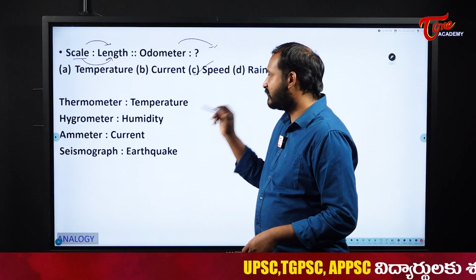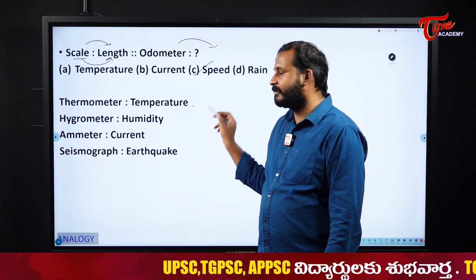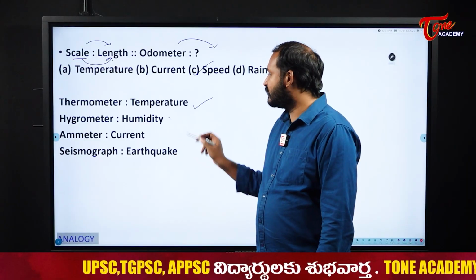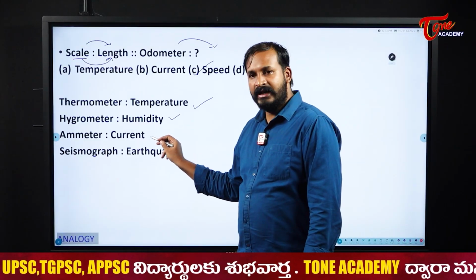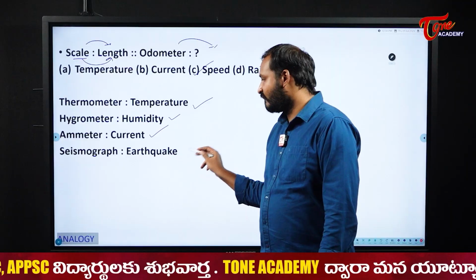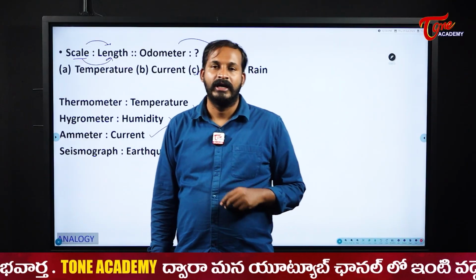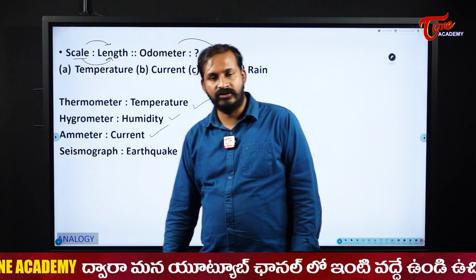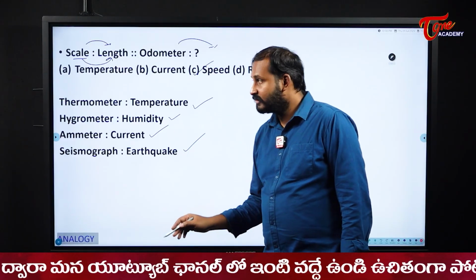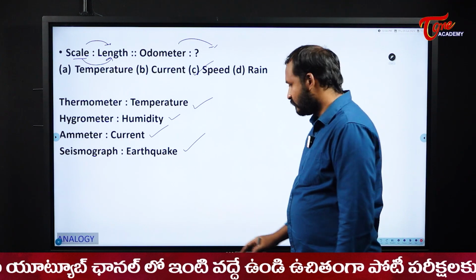Now see here, thermometer is used for what? To measure the temperature. Hygrometer is used to measure the humidity. Ammeter is used to measure the current. Seismograph is used to measure the earthquake. Like this, we will have different measuring instruments and the measuring items. So you should be good in all these things, students.